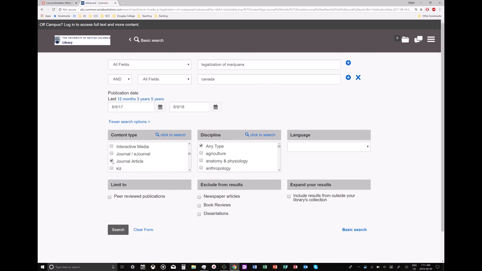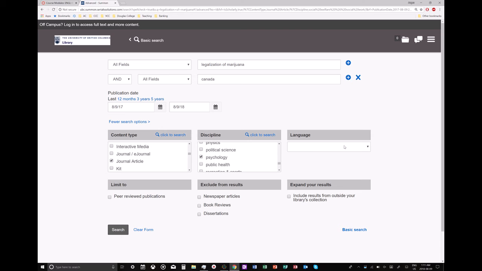We choose that. Discipline, well, we can choose as many as we think we need. Let's see. Can choose law maybe. Medicine could be another one. Again, the fewer disciplines you choose, the more specific, narrow down your results would be.